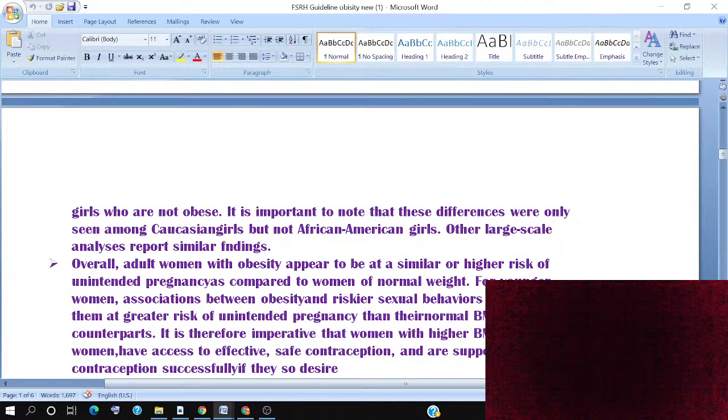It is important to note that these differences were seen only among Caucasian girls, but not in African American girls, and other large-scale analyses reported similar findings.